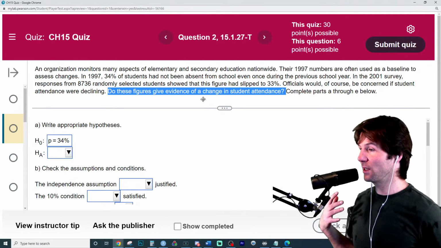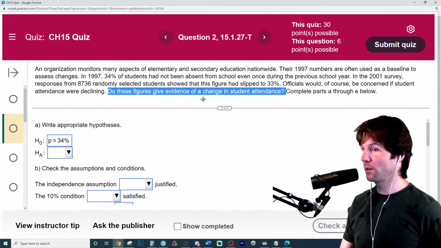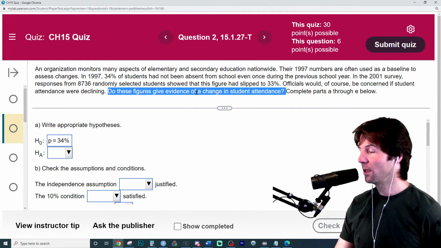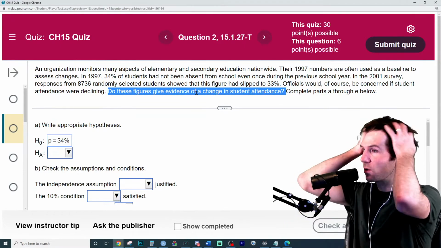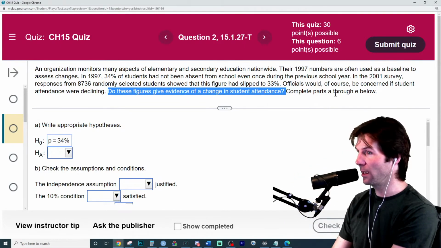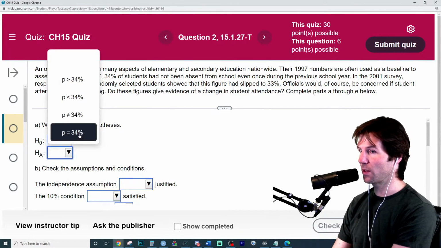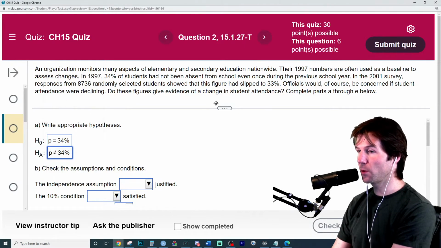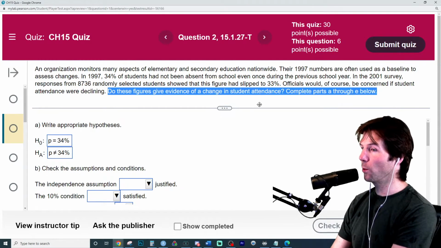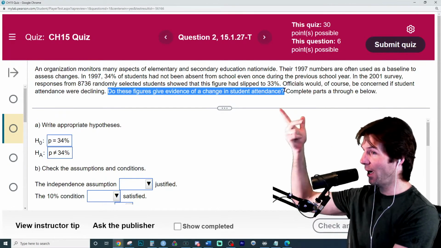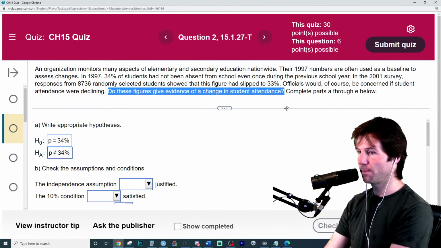So if we're asking, is it different, what should the alternative sign be? The alternative is always determined by the question's wording. So if we're asking, is there a change? Now, don't look at the numbers to say they declined. Look at the question. They're asking, is there a difference? The does not equal is the alternative, because the question wording determines the alternative. Don't look at the data. Look at what they're asking, and that determines the alternative.